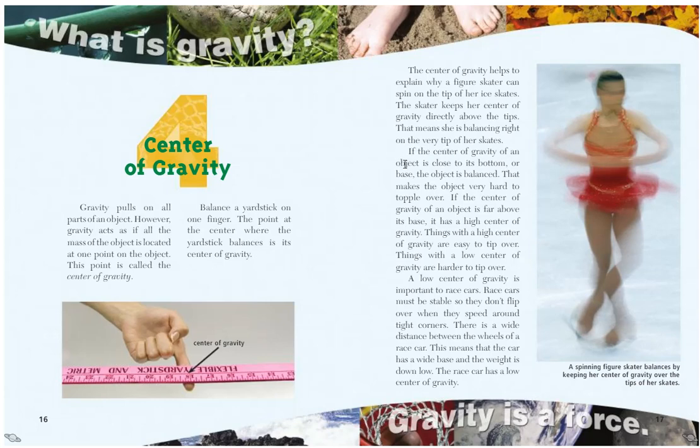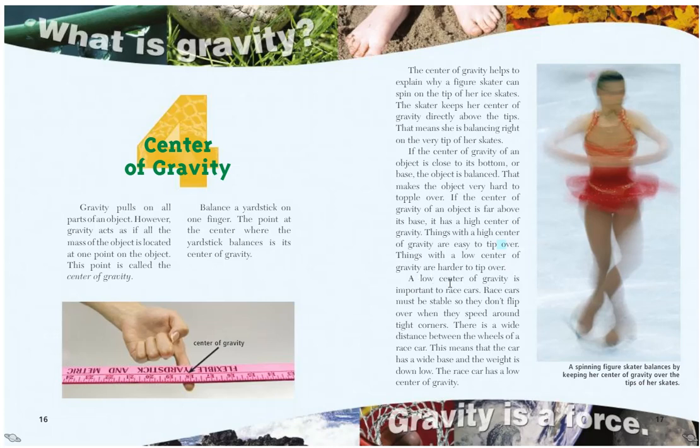If the center of gravity of an object is close to its bottom, or base, the object is balanced. That makes the object very hard to topple over. If the center of gravity of an object is far above its base, it has a high center of gravity. Things with a high center of gravity are easy to tip over. Things with a low center of gravity are harder to tip over.